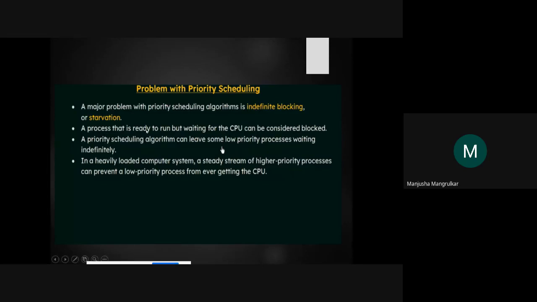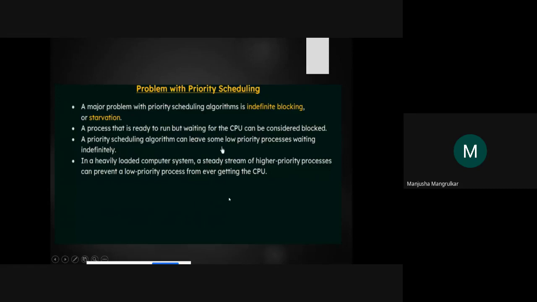A process that is ready to run but waiting for the CPU can be considered blocked, right? The process is ready, so why doesn't it get the time to execute on the CPU? It's ready, but it doesn't get the chance; it is waiting for the CPU, so it can be considered blocked, right? In the priority scheduling algorithm, some low priority processes can wait indefinitely.